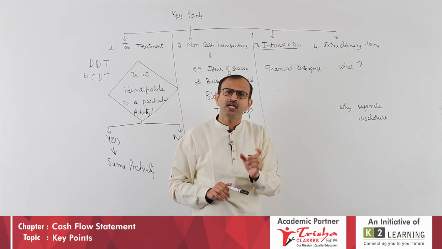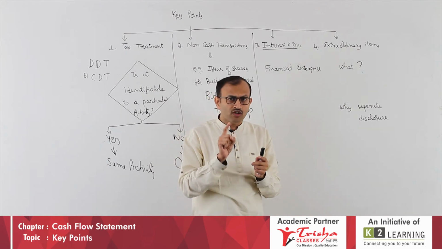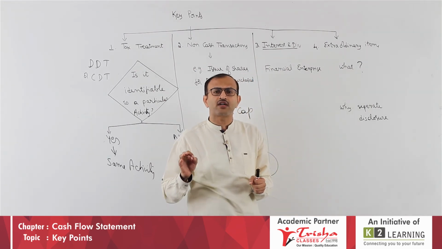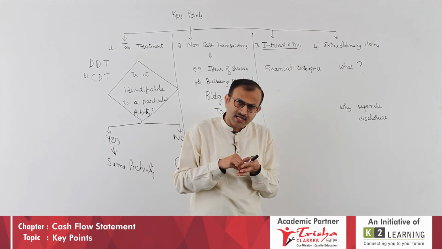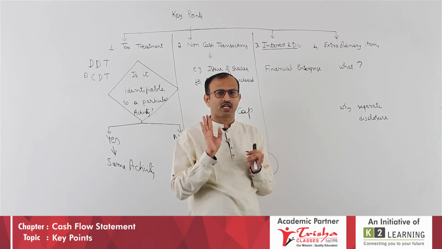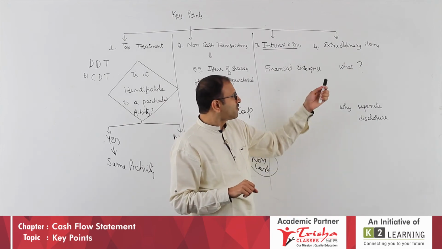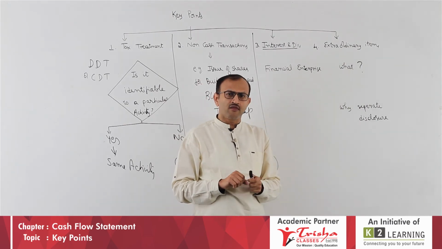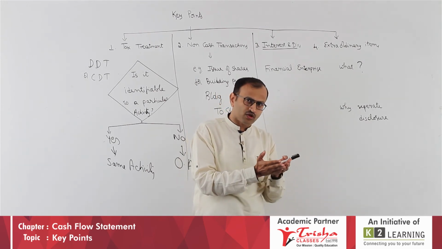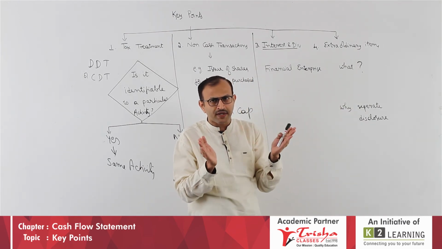Why do we do so separately? It is a disclosure. You have to show it in your main answer part. Not only here, even AS1 also, even in your financial statements, trading and P&L account, and balance sheet, any extraordinary item in the P&L, separate disclosure has to be maintained. So, it is a disclosure. Also, it is an adjustment. You have to show it, and you have to adjust it also. Please note, when you say it is an extraordinary item, separate disclosure is understood because it is mandated that it should be shown. This is an ordinary item, this is an extraordinary item. So, to break up or show separately, we do it.